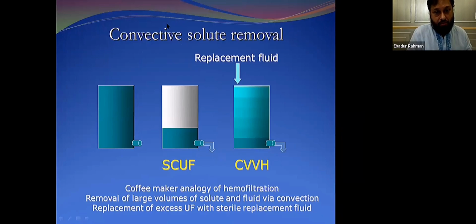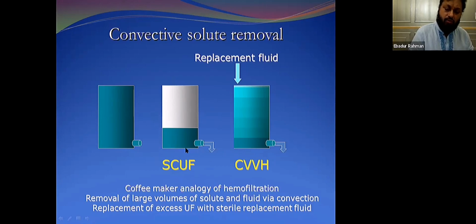Now, the difference between SCUF and CVVH: SCUF is slow continuous ultrafiltration, and CVVH is only with the replacement fluid. If you use a replacement fluid, then it is hemofiltration, and if you use it for a longer time, more than 8 hours, then we call it continuous veno-venous hemofiltration. And SCUF is the same thing, but you are not using any replacement fluid.